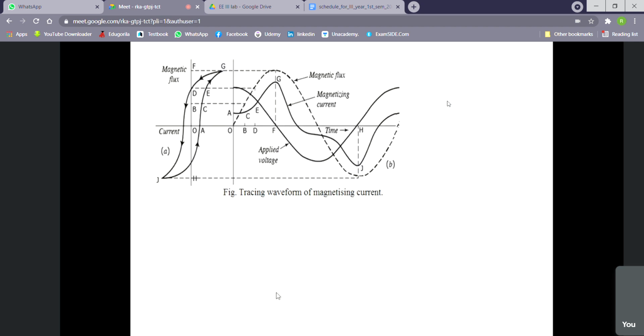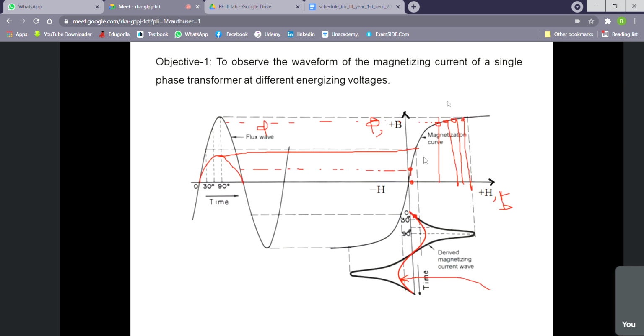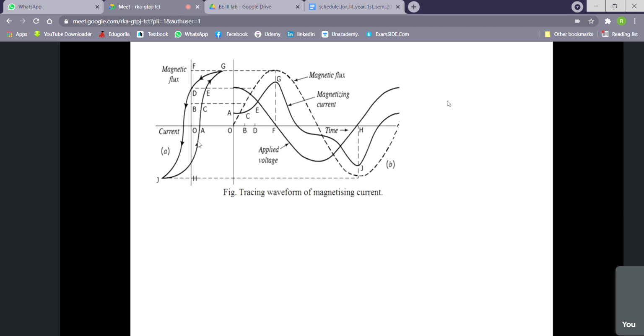Now, in case of a transformer, the BH characteristic is not like this, but it is a hysteresis loop. When we apply AC, we know this one. So when we apply AC, it always starts from 0, then it traces as it moves along the hysteresis slope as shown by the arrow. So in that case, if we apply this magnetic flux and trace the current, say in this way, then we shall get this magnetizing current waveform, right?